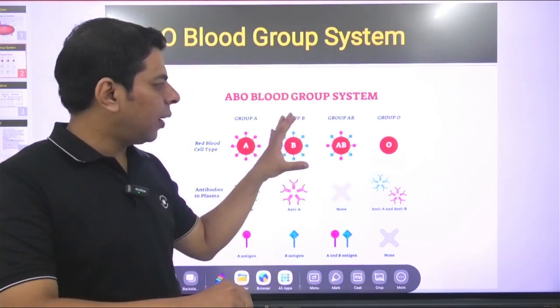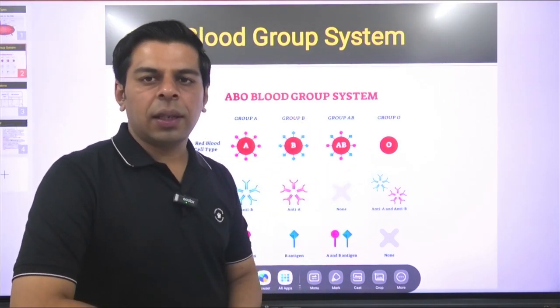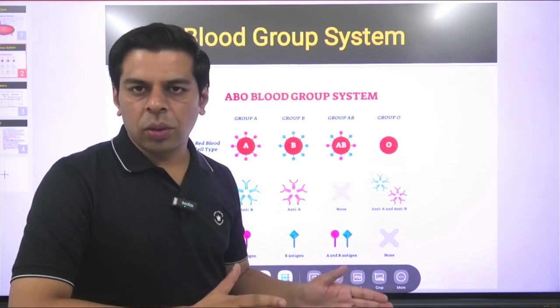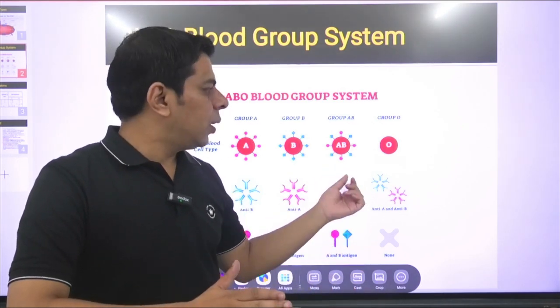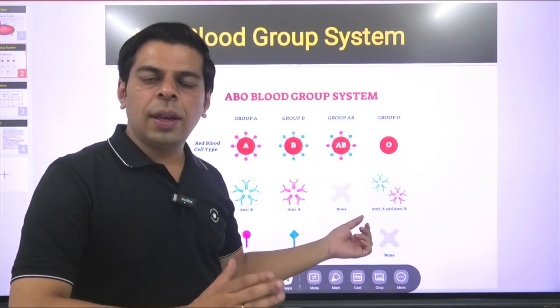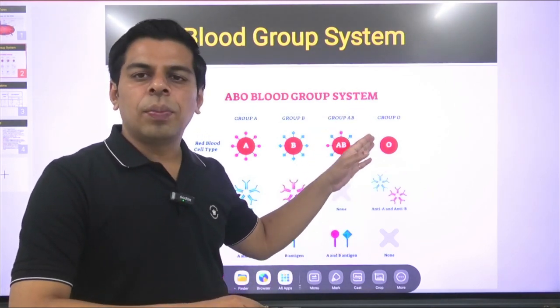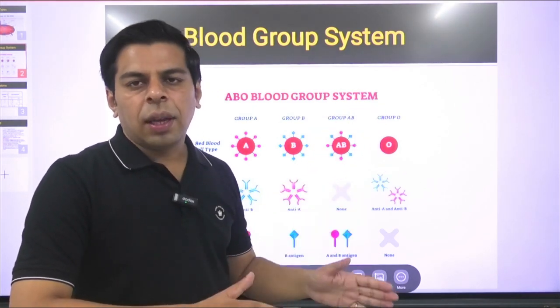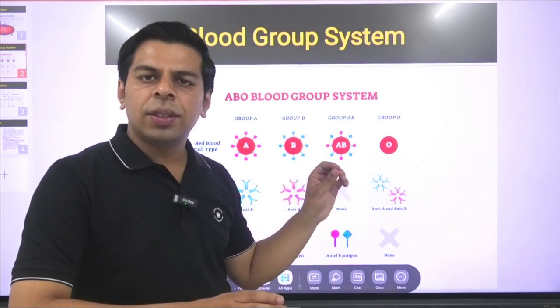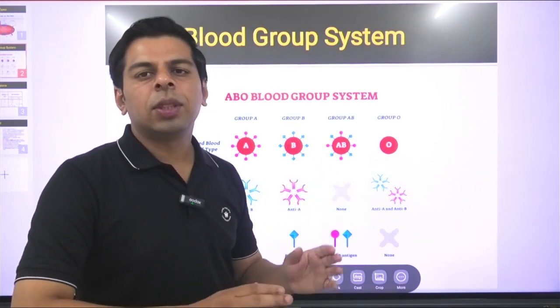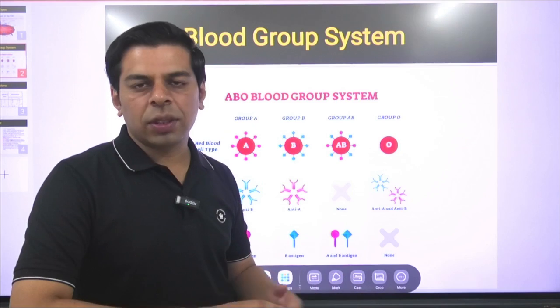So I hope I have made clear what exactly the ABO blood grouping is, and when you associate the specific antigen RH with them, the nomenclature becomes A positive, B positive, O positive or O negative. You need to understand this RH antigen is quite a common antigen. It is present in almost 85% of the population.